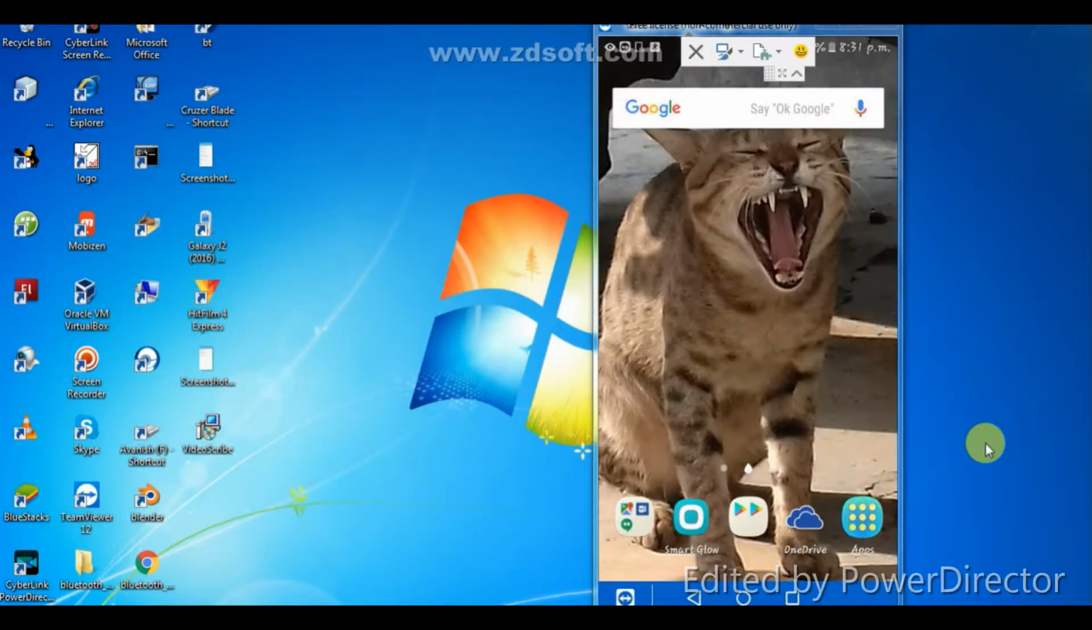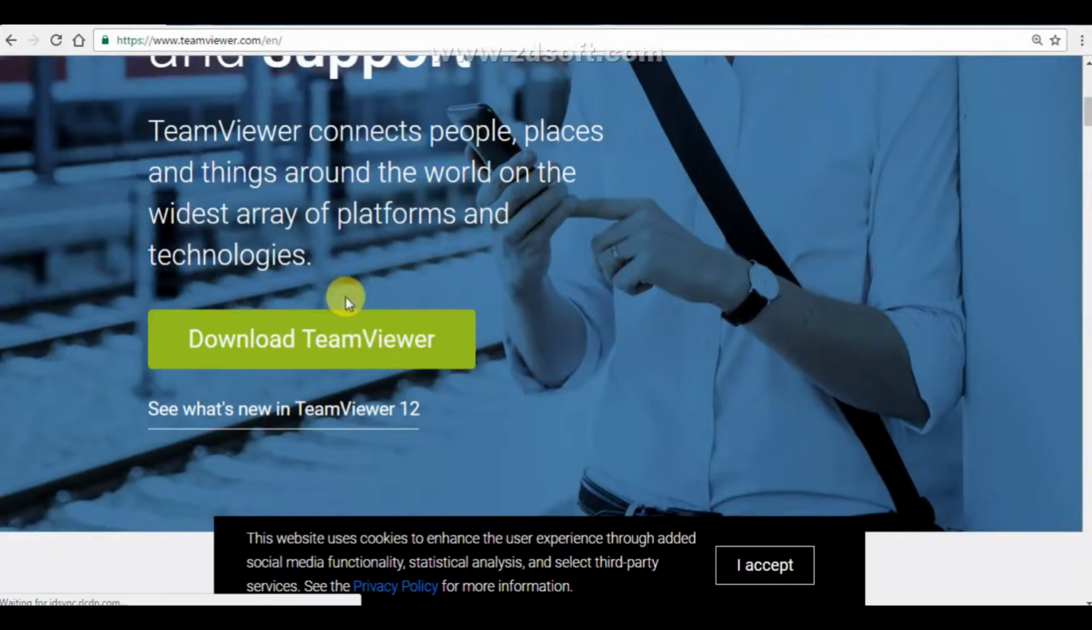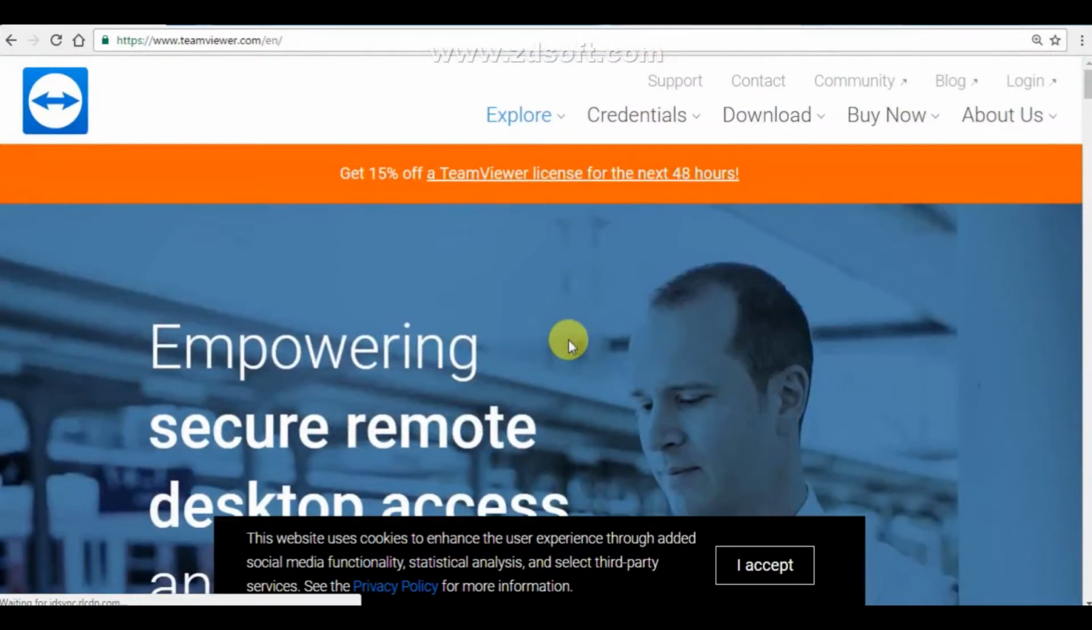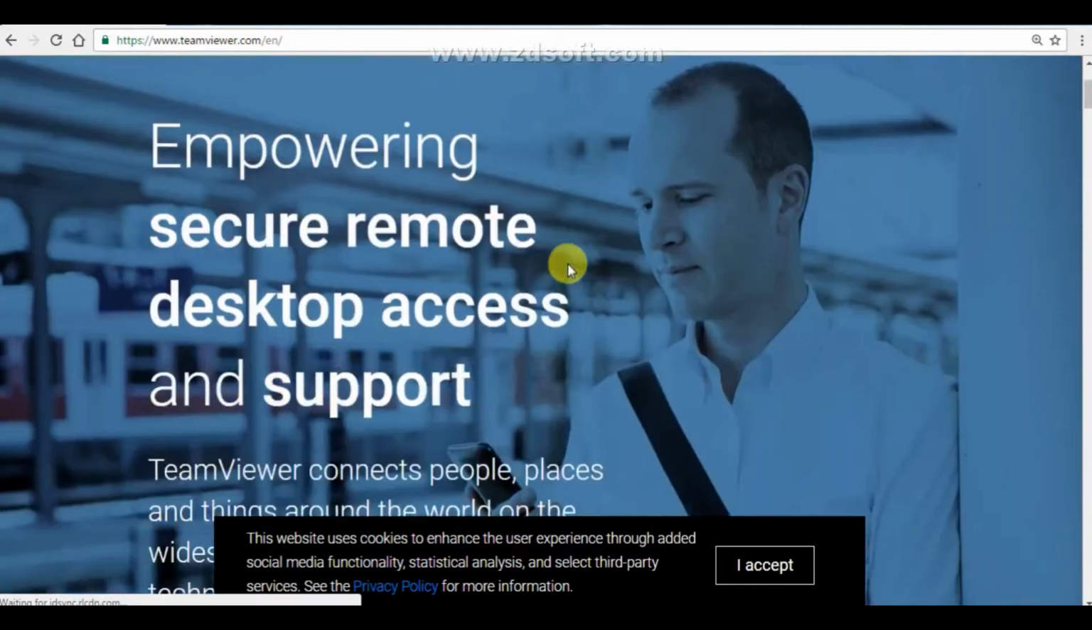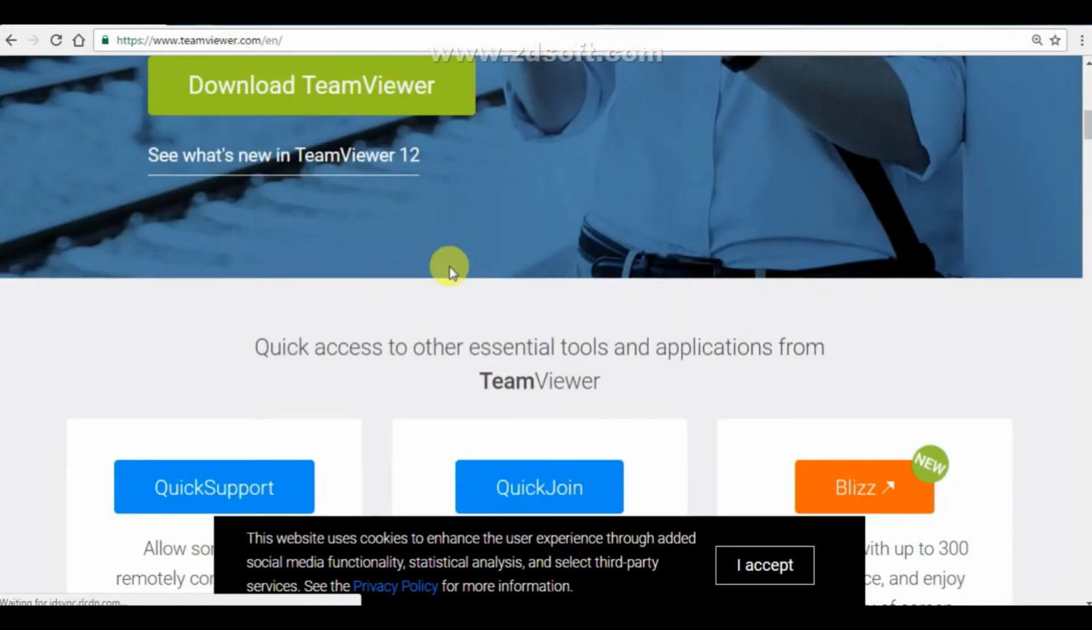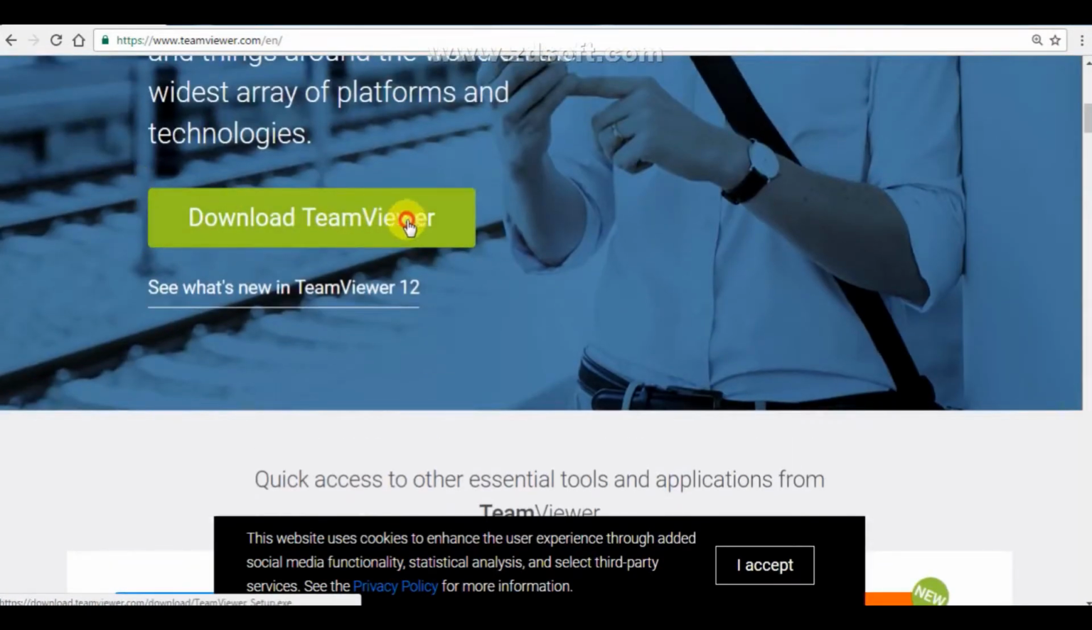So in this video I will be showing you how to do phone mirroring. So here you can use your smartphone on your desktop. For that, first of all, open your Chrome and search for teamviewer.com. So here you will get a download option. Just click on that download link and download it.